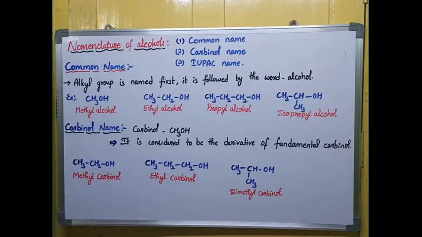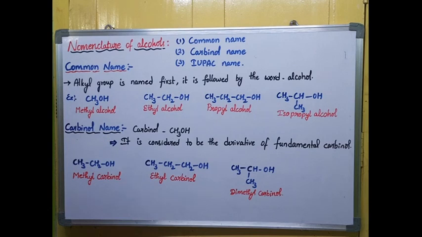Students, in today's class, I'll make you learn about the nomenclature of alcohols. Nomenclature indicates the naming of alcohols. Here, mainly we'll name through three naming systems. Firstly, common name, second one is carbinol name, and third one is IUPAC naming. So, let us see what a common name is.